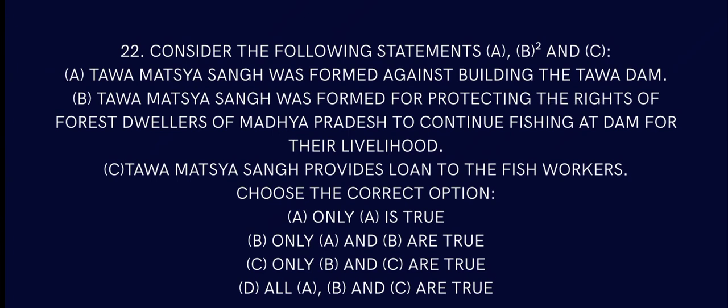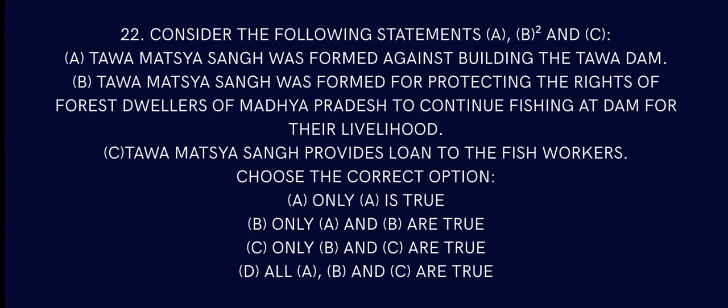Question number 22. Consider the following statements A, B, and C. Tawa Matsya Sangh was formed against building the Tawa Dam, or Tawa Matsya Sangh was formed for protecting the rights of forest dwellers of Madhya Pradesh to continue fishing at the dam for their livelihood, or Tawa Matsya Sangh provides loans to the fish workers. That is correct. So C is correct.